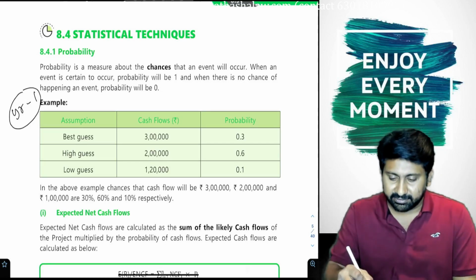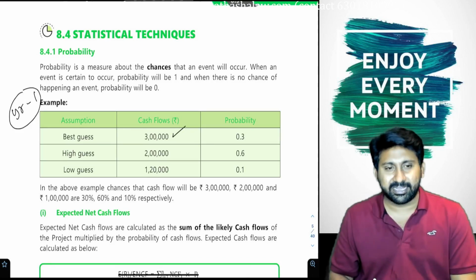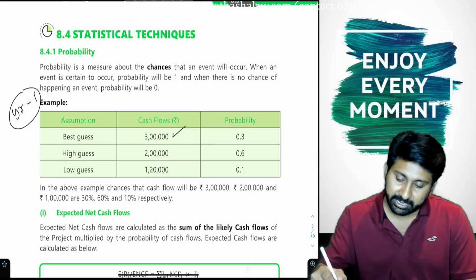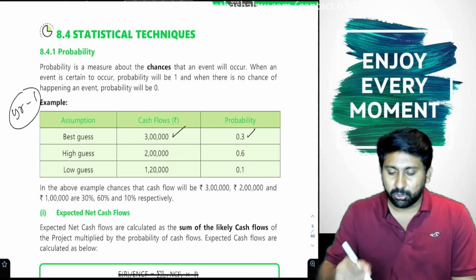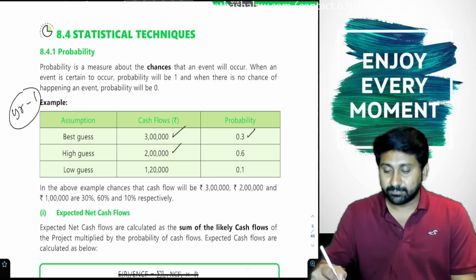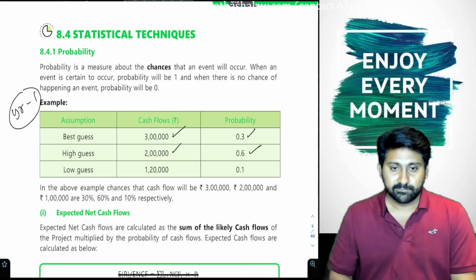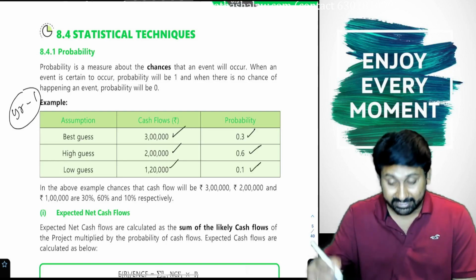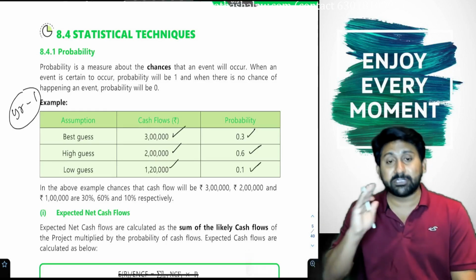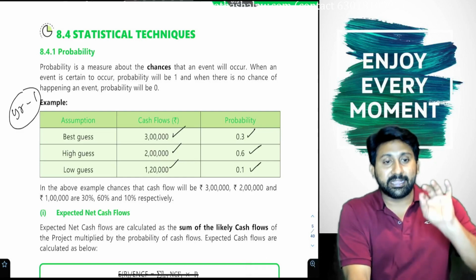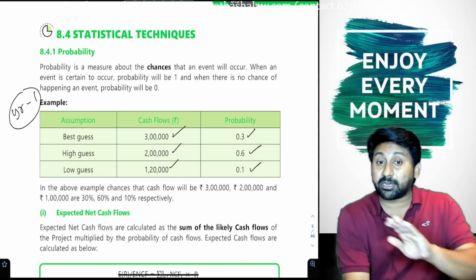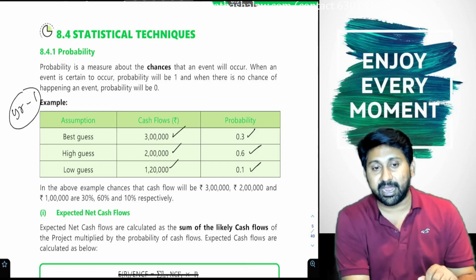Best guess is 3 lakh, but 3 lakh is not guaranteed; it is only 30% probable. 2 lakh is 60% probable. 1 lakh 20 thousand has a 10% chance. That means what you need to understand is there is a probability, not a complete guarantee, of getting 3 lakh.